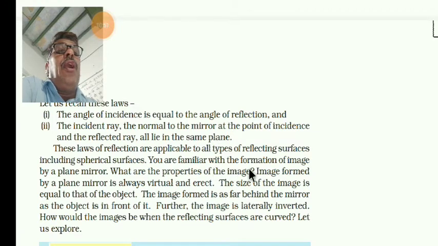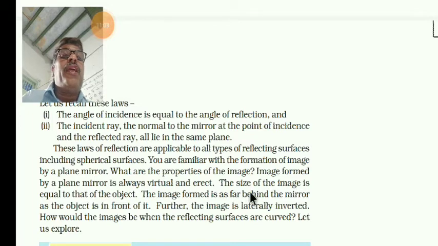You are familiar with the formation of an image by a plane mirror. These laws apply to all other spherical mirrors as well.